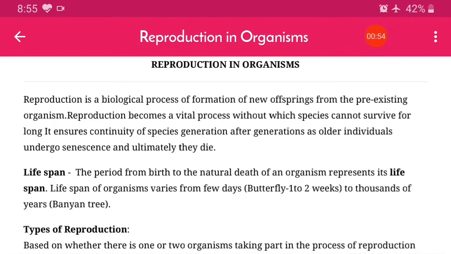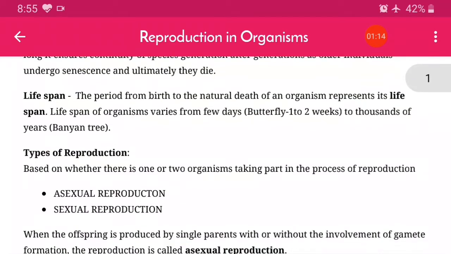So, here we will quickly revise our chapter Reproduction in Organisms. First of all, the definition of reproduction we already have discussed. Reproduction is a biological process of formation of new offspring from the pre-existing organism, and lifespan, the period from birth to the natural death of an organism, represents its lifespan. So, lifespan can be asked. This chapter is very crucial for your coming exam, that is Evolution 2. So, this chapter will be asked in your Evolution 2. So, we have to be careful.